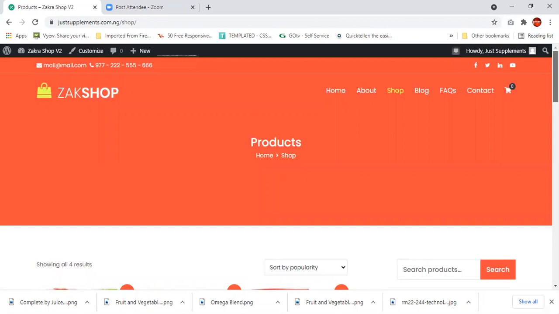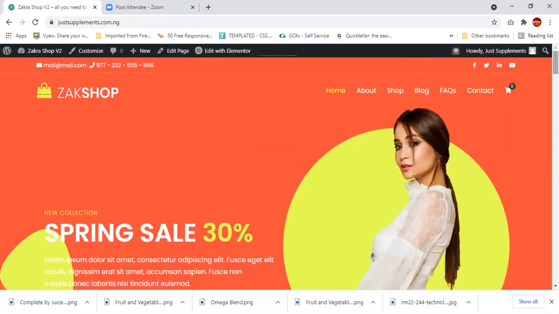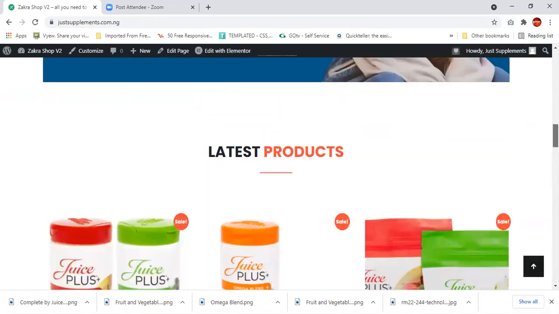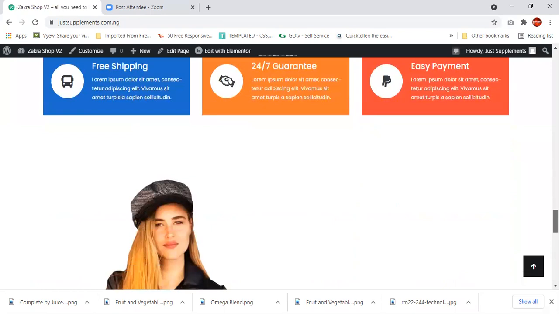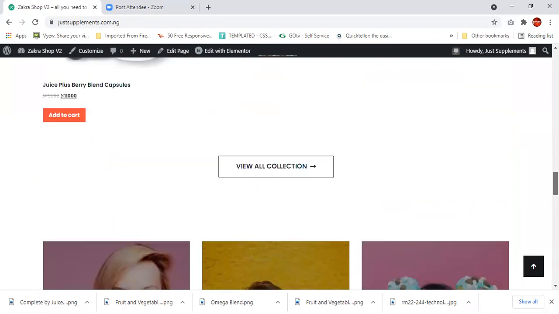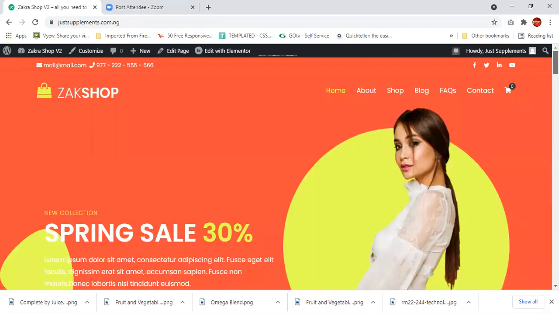So the next thing we're going to be doing is, okay, let's go to the home page. Let's see what we have on the home page, okay? The home page is having your products and even some other stuff there, okay? But these are not your stuff. But you can replace some of these with your own stuff, okay? The idea is for you to edit. Remember, you have themes that you can always edit and you can make them better than the original stuff. They are free.